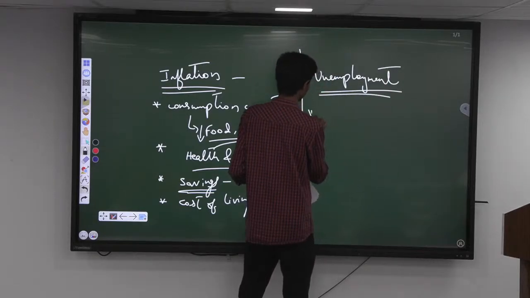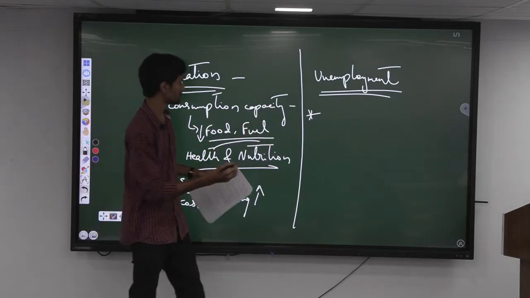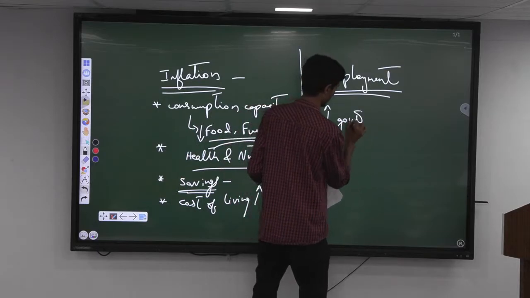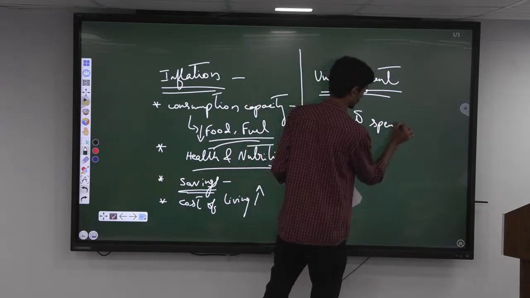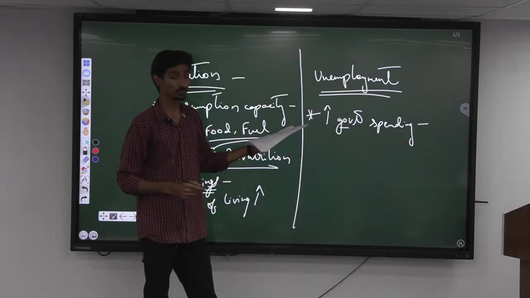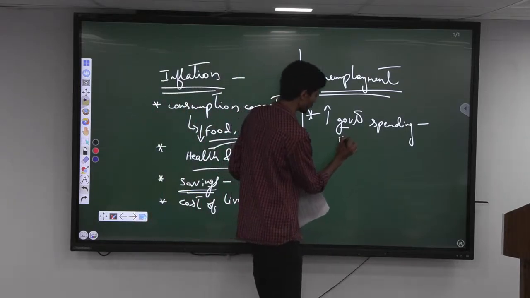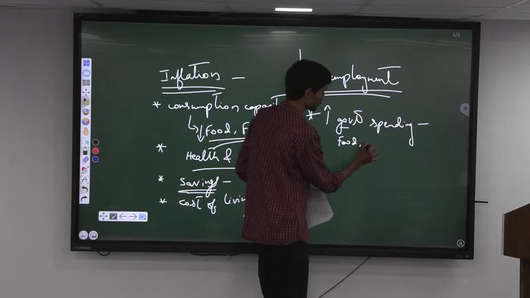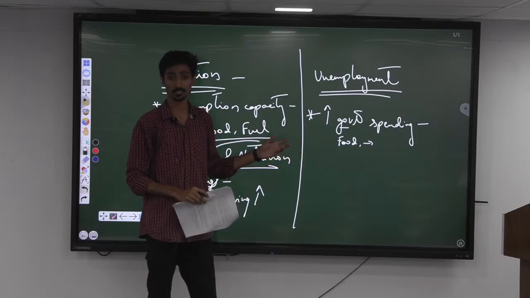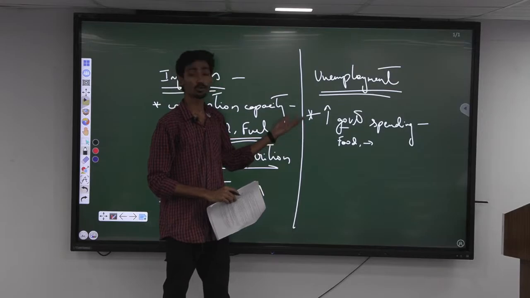So what exactly will happen if there are welfare schemes, still unemployment is at a high rate? What happens is, there is more increase in government spending. Not only increase in government spending, but increase in government spending on the basic needs itself. They have to spend more on providing food, right. So we even saw during the lockdown how there was so much increase in the government spending on the PDS, midday meals, all those things, mainly because there was more unemployment, right.